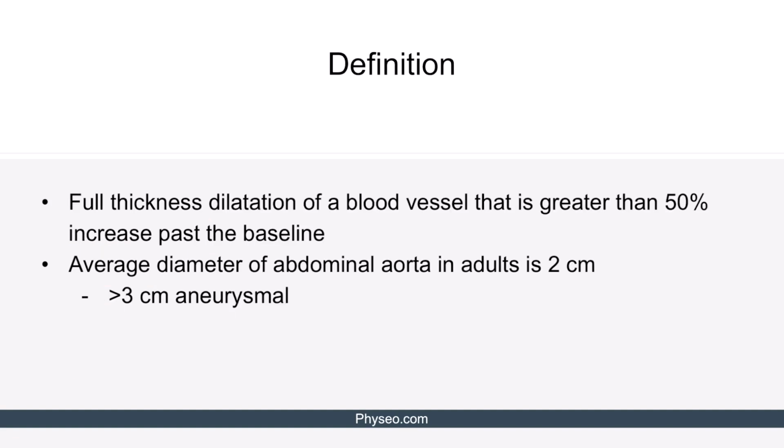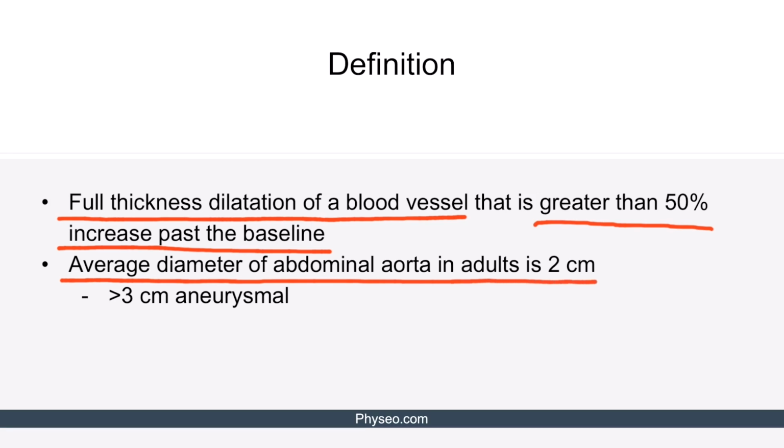Aortic aneurysm is defined as full-thickness dilatation of a blood vessel that is greater than 50% increase past baseline. A key point here is that it's a full-thickness dilatation to be considered a true aneurysm. False aneurysms can occur in the abdomen, but they are less common and have a different pathophysiology. For adults, the average diameter of the abdominal aorta is 2 centimeters, so anything greater than 3 centimeters is considered aneurysmal.